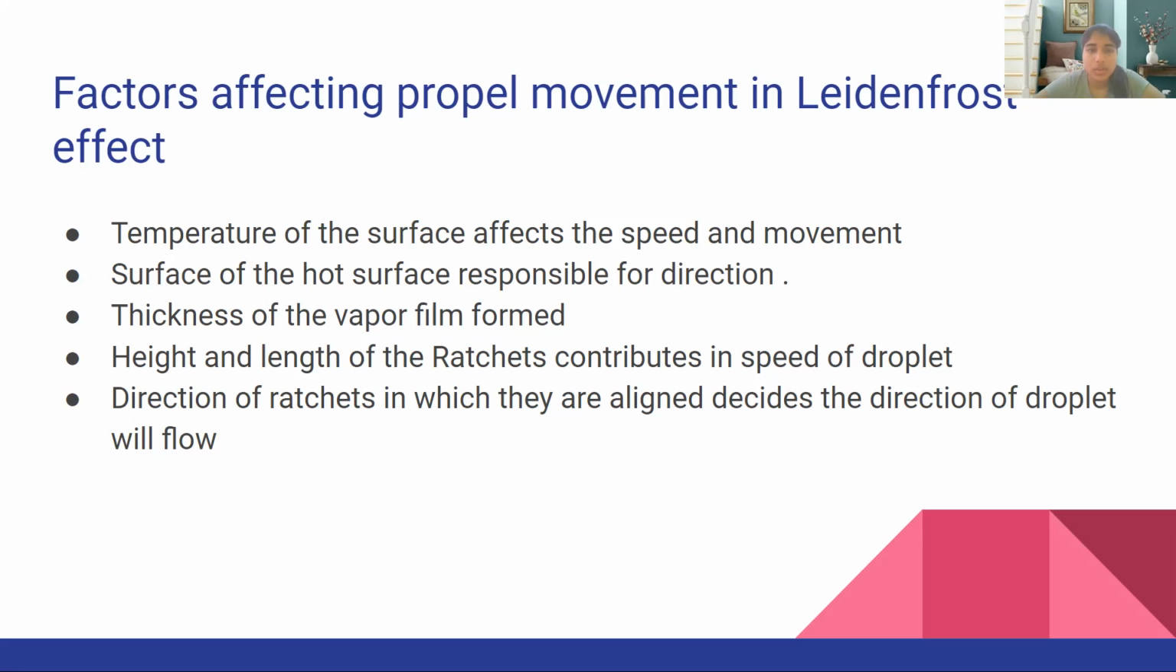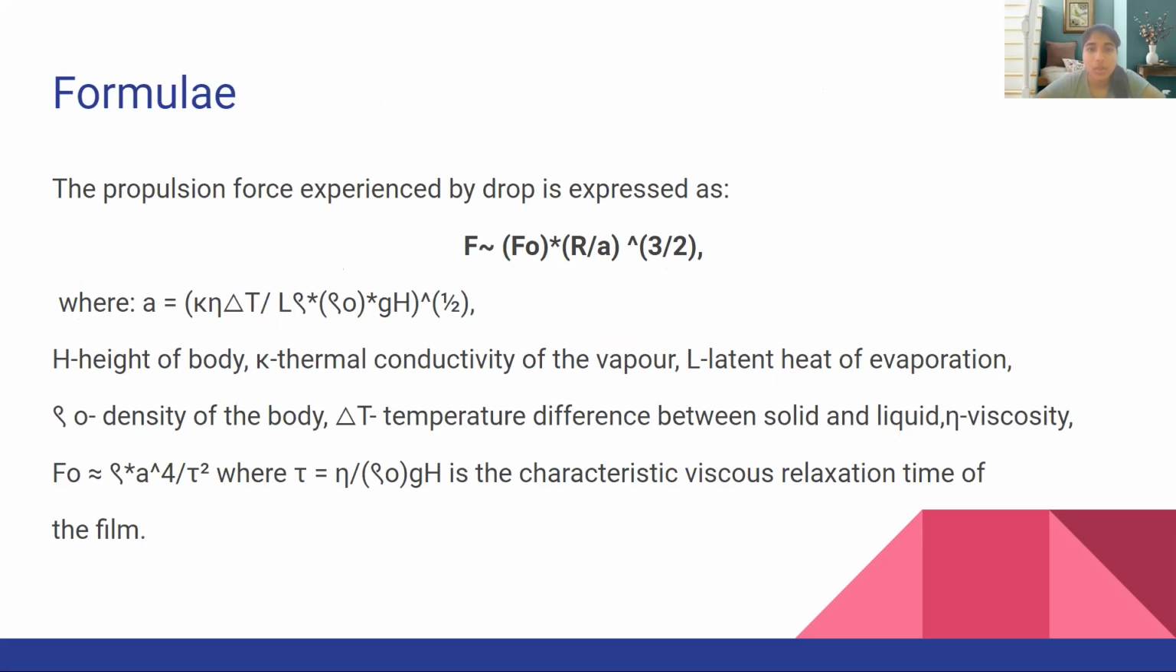Now we'll look into some of the formulas which are derived in this paper. The first formula which we'll look at is the propulsion force. This is experienced due to the contraction faced by the vapor film. Due to the contraction, mass ejection takes place, and hence the force is the product of mass and change in velocity. On further analysis, the force comes out to be the expression F proportional to F naught into (R/A)^(3/2).